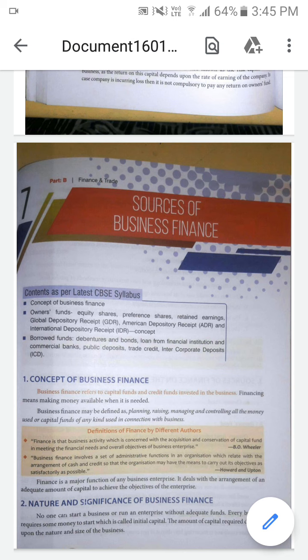Next is the importance of business finance. An enterprise cannot start a business without an adequate fund. Only with the proper initial capital, the opening capital, which is also called the investment capital, which is the main important source for any business to start. The amount of capital required depends upon the nature and the size of the business. As per the nature and size of the business, capital will differ.